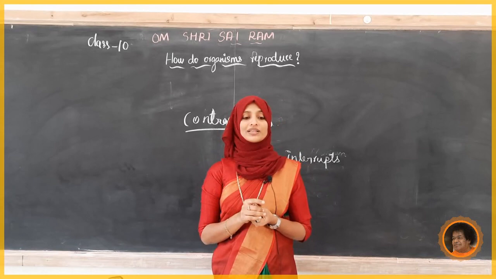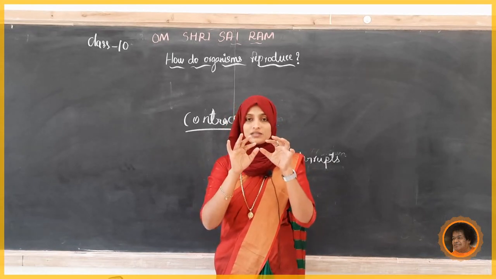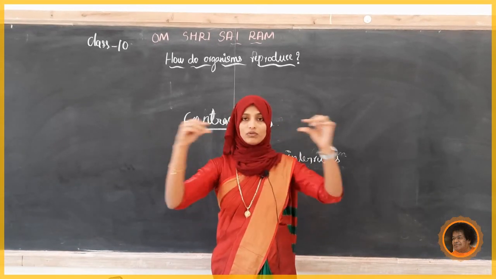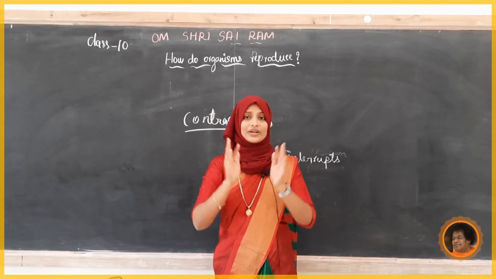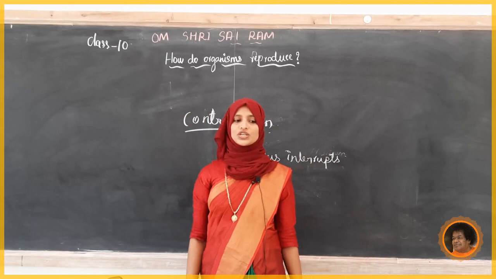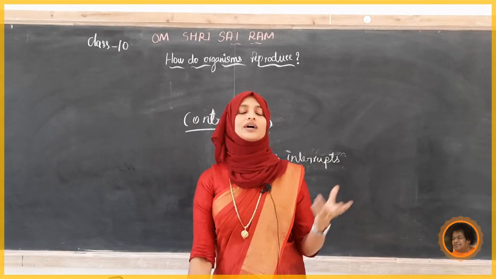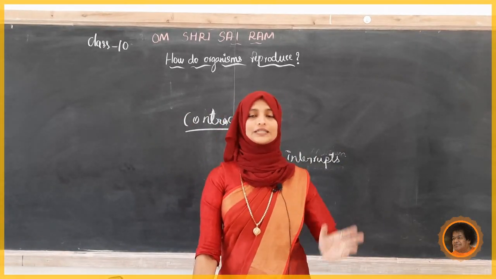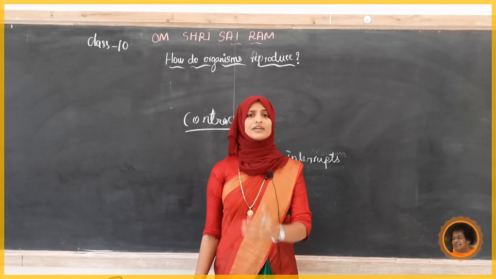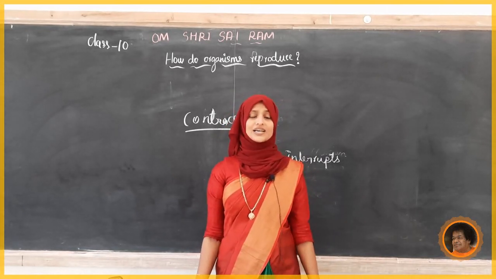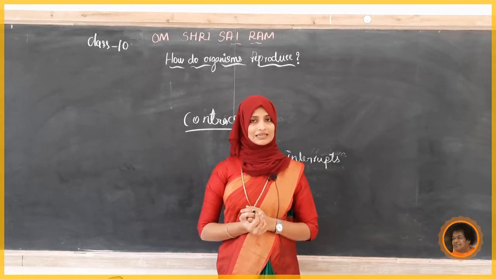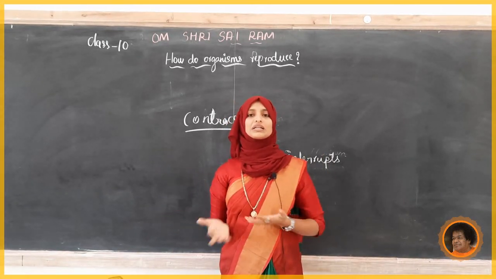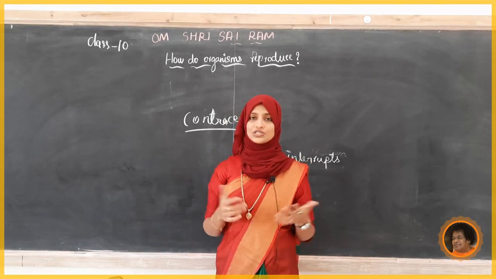In tubectomy, they tie or cut the oviduct. That is the surgical method. After that, fertilization won't occur. These are some of the contraception methods: natural, mechanical, chemical and surgical methods.